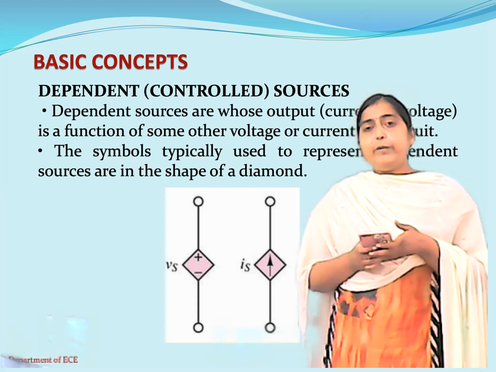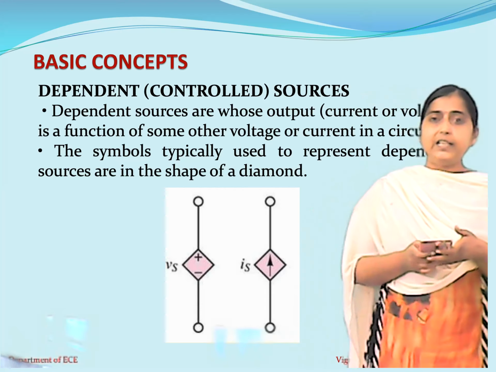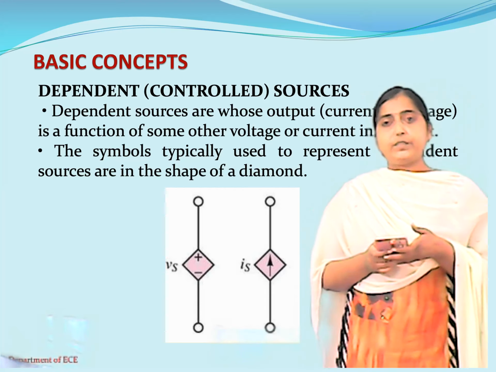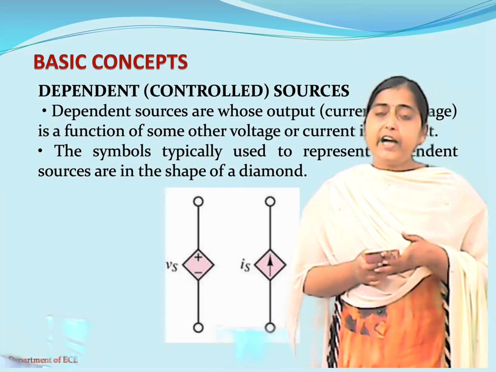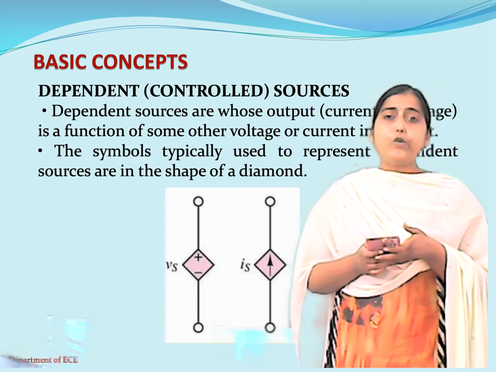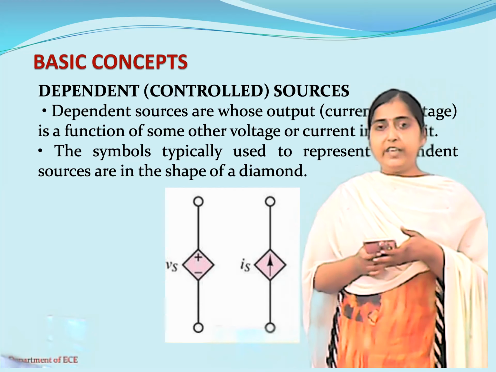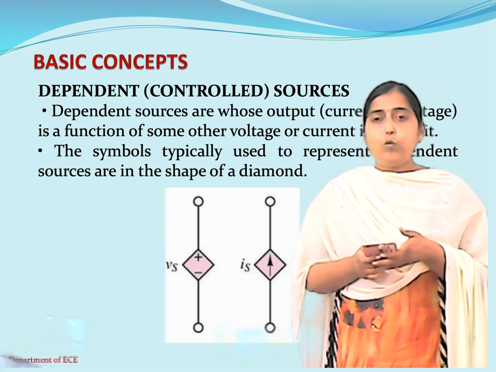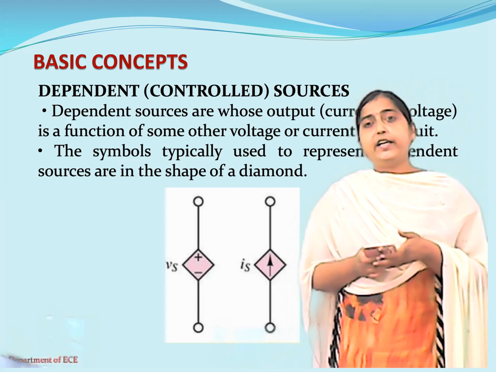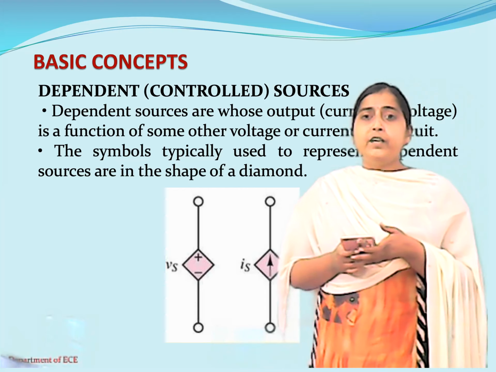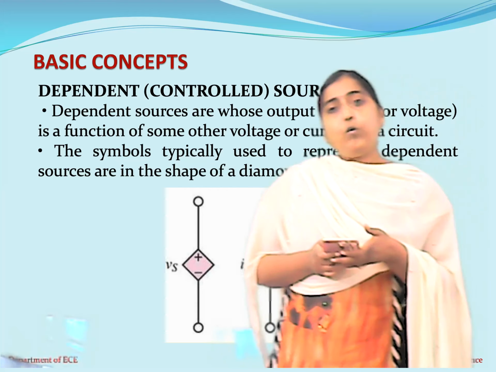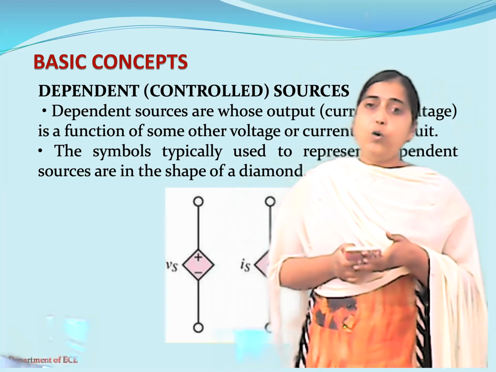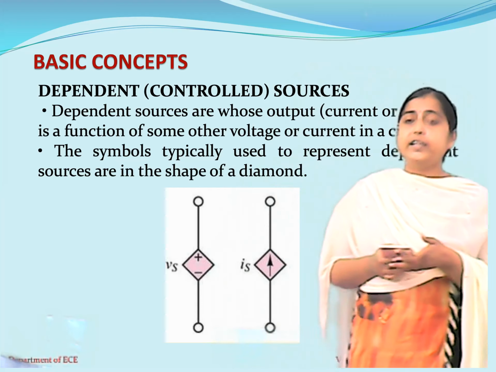Dependent sources are classified into four types, depending upon what type of source it is and on what it depends. The first one is the voltage controlled voltage source. That means it is a voltage source but it depends on a voltage. The second one is the voltage controlled current source.